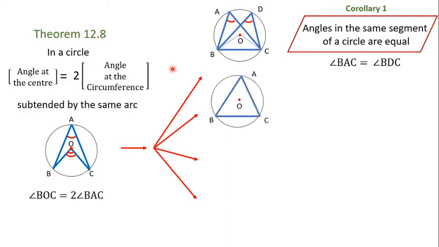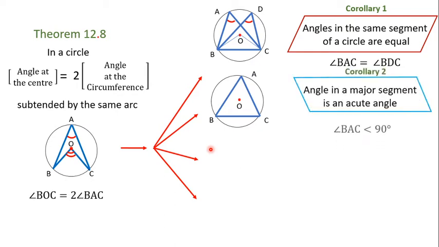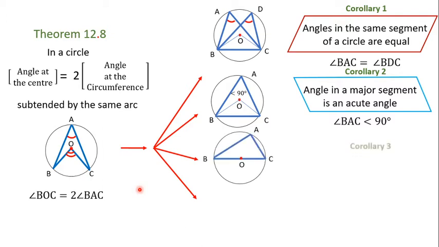Corollary number 2 is this. Here is an angle in a major segment. Corollary number 2 states that angle in a major segment is always an acute angle, that means lesser than 90 degrees. So this angle BAC is always less than 90 degrees. It's all because if you join BO and CO, you will see that the angle at the center is less than 180 degrees. Something less than half of that means it has to be an acute angle. Hence corollary number 2.